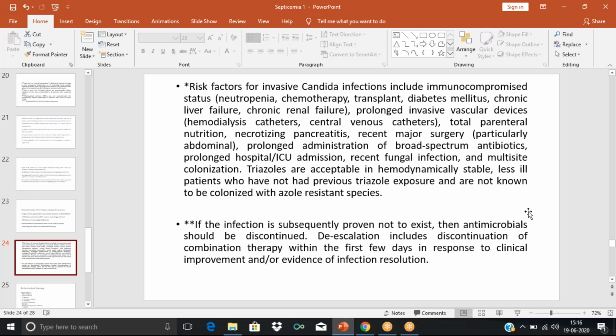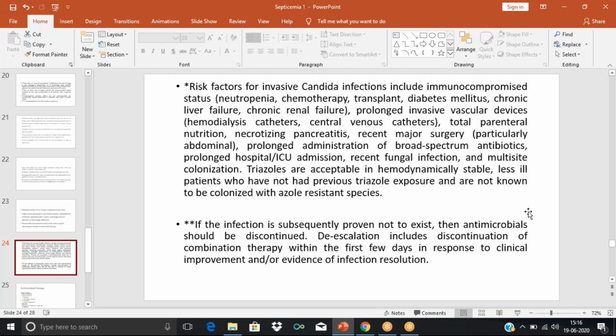total parenteral nutrition is for when the patient cannot take any oral food for some period of time because of some surgery or because they are very critically ill.